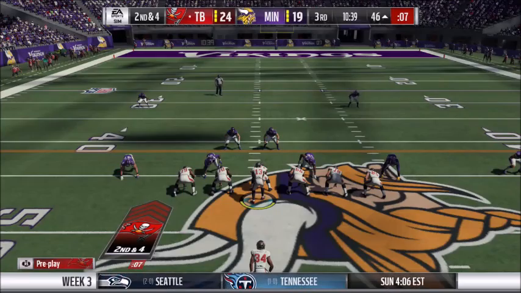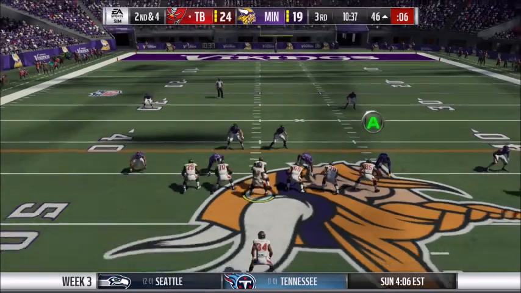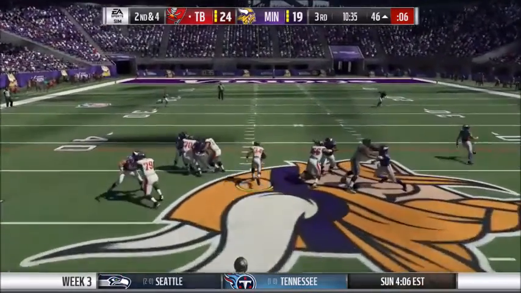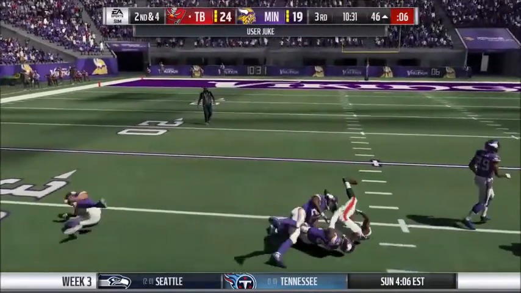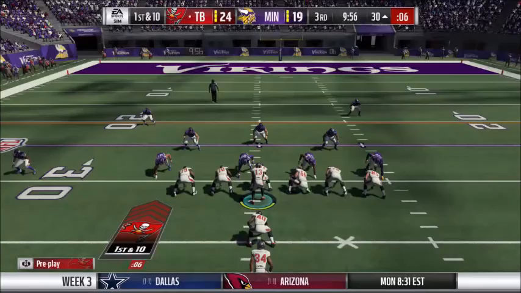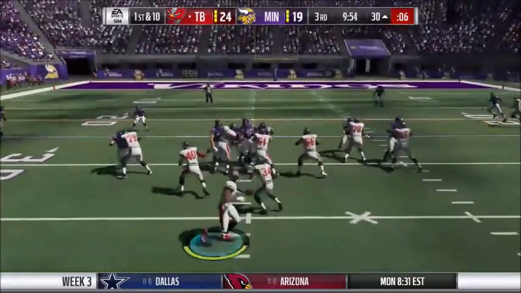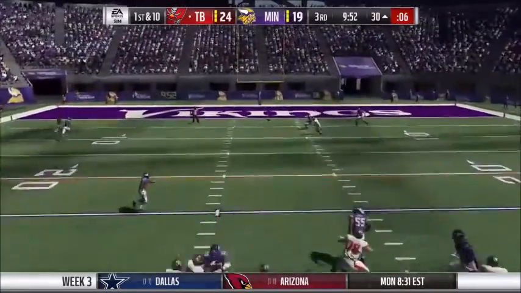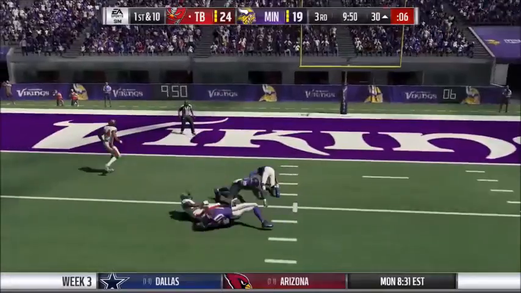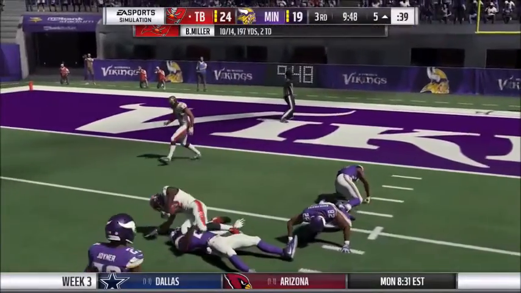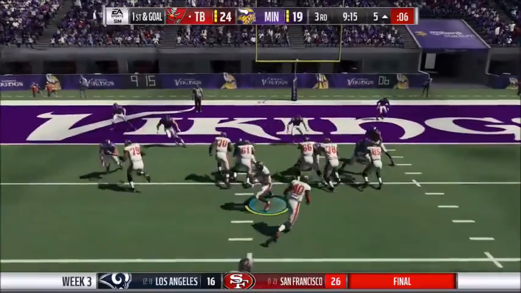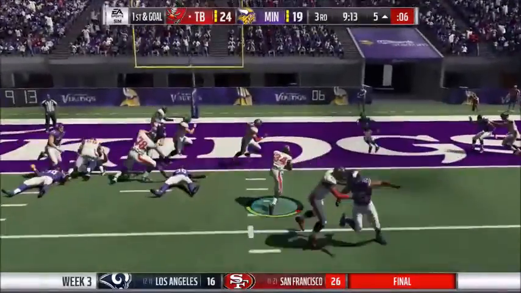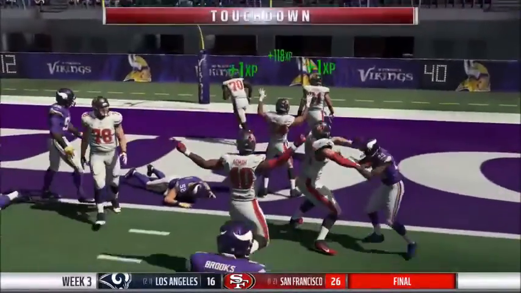So it looks like Amir Abdullah is out for the game, and now Pumphrey is in the game for him. Pumphrey gets the carry, jukes out a defender, and he gets taken down at the 30-yard line. So the Buccaneers will fake the run, and Braxton Miller passes it to Chris Godwin, and he makes a catch. And now the Buccaneers will be at the 5-yard line. So then now Pumphrey will get the carry, and he will score.